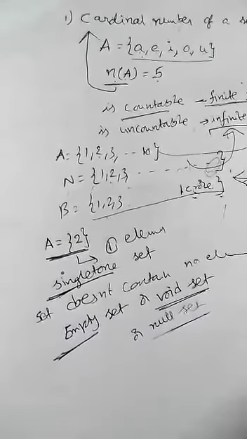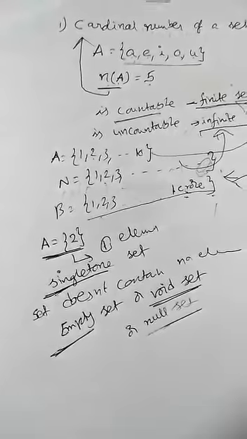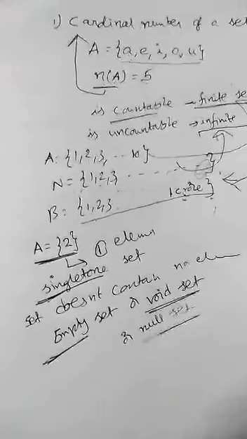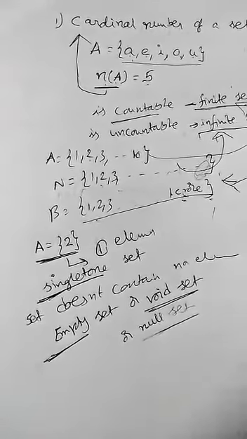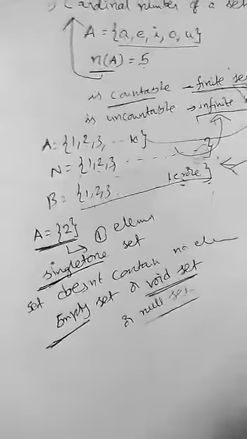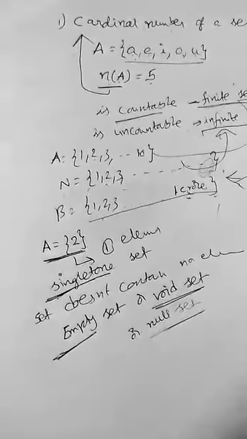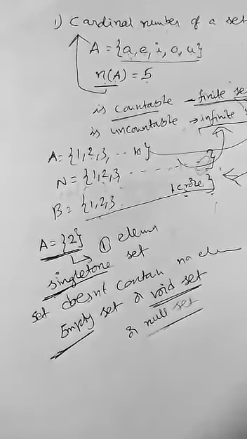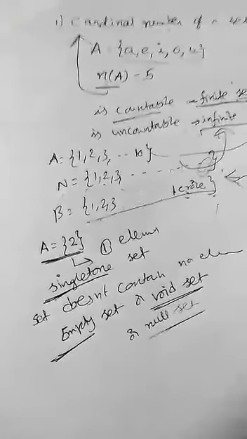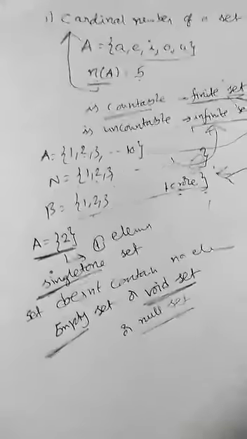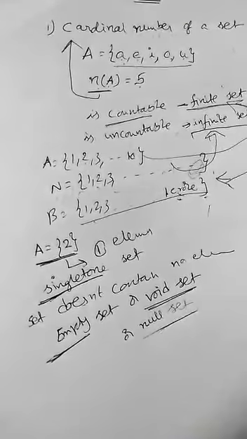Empty set, void set or null set. Empty means a set doesn't contain elements. For example, the set of all even primes except 2, meaning without 2, how many even primes are there? Actually, we have only one even prime number, that is 2. I am asking to write a set where 2 is not contained. So how many elements are there? No elements at all. So that set is called an empty set.